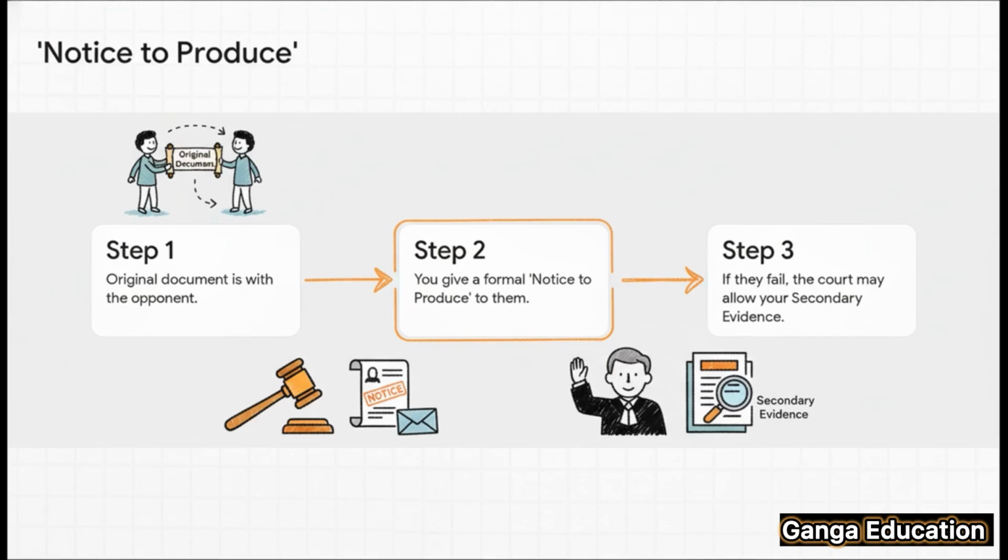So the whole procedure is actually very logical. Step 1. Establish that the opponent has the original. Step 2. Serve them a proper, formal notice to bring it to court. And then, Step 3. If, and only if, they don't bring it, you can then go to the court and say, Your Honor, they're not producing it. Please allow me to present my copy.